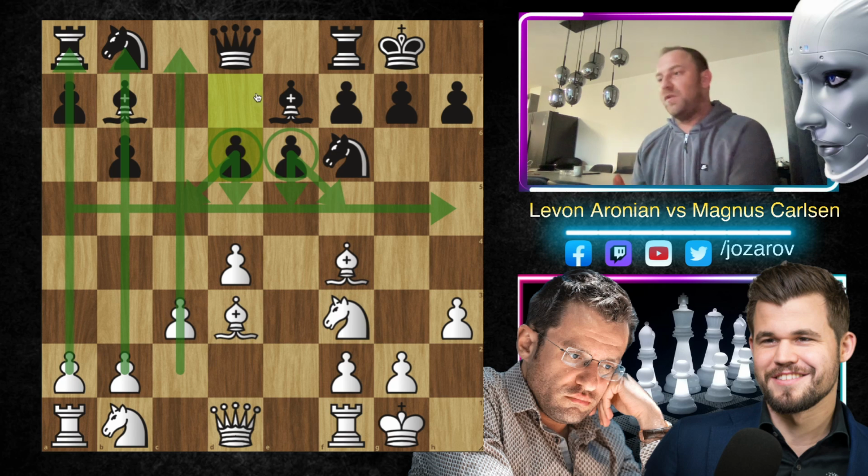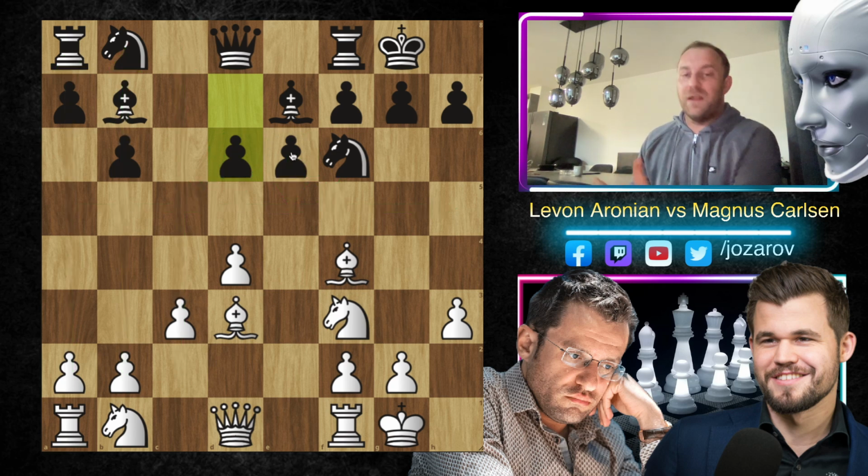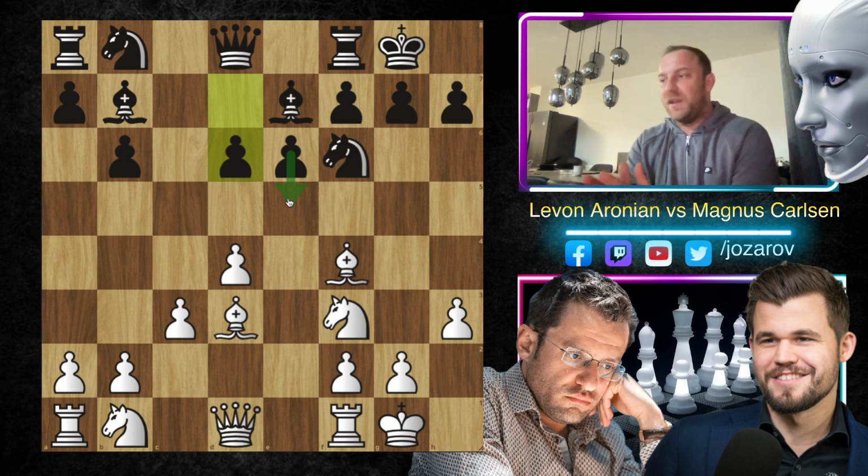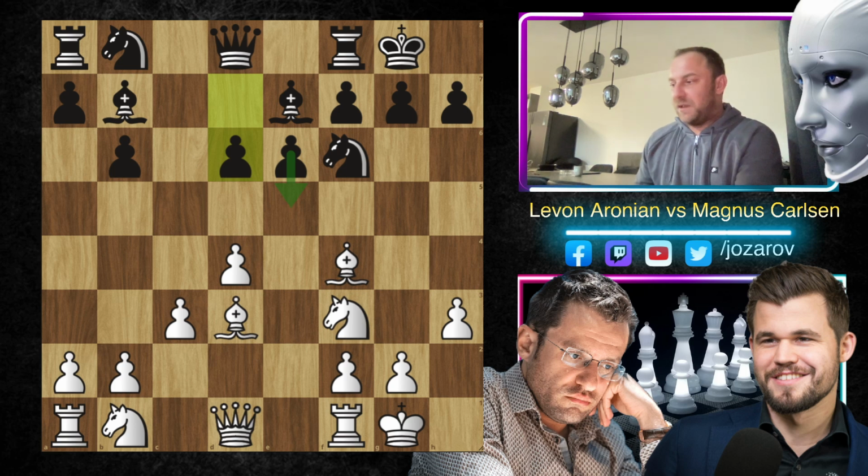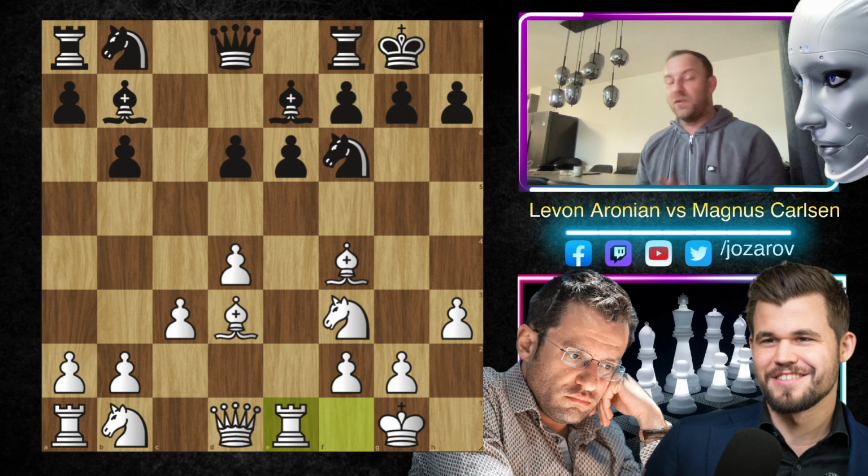What black should do, I think, is to try and prepare an e5 pawn breakthrough. The e5 pawn breakthrough is very often an idea of black's to break it there. If black manages to get it somehow with some activity, I think from that point on black could have a decent and pleasant game. So here rook to e1. So you see first Levon Aronian blocks out the potential e5, getting the rook on a natural square.